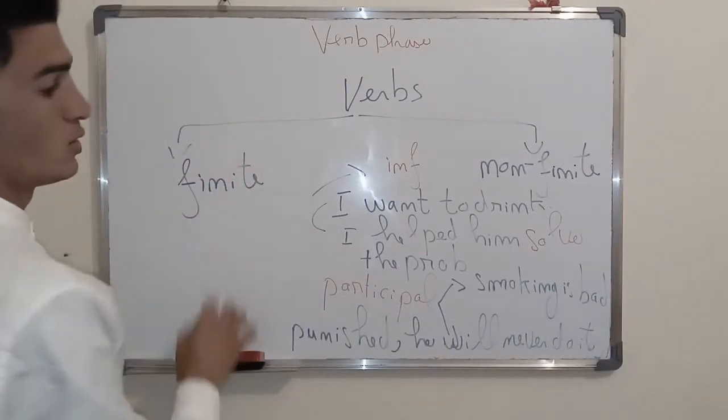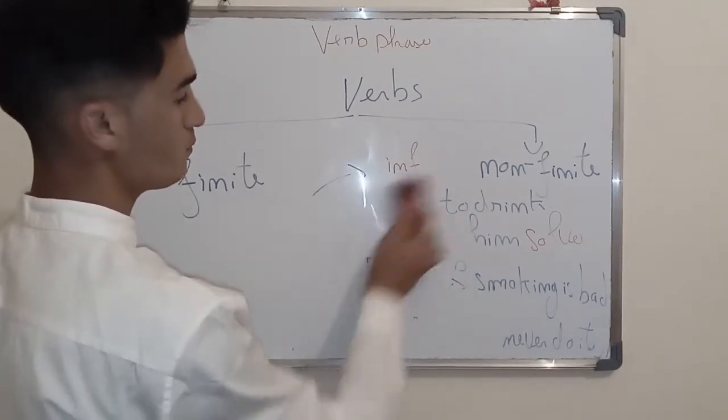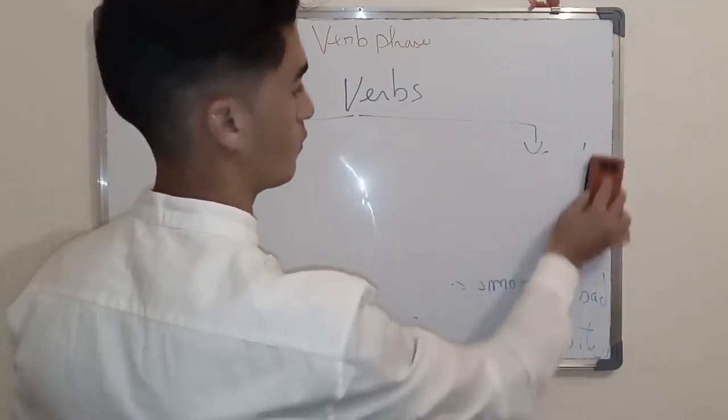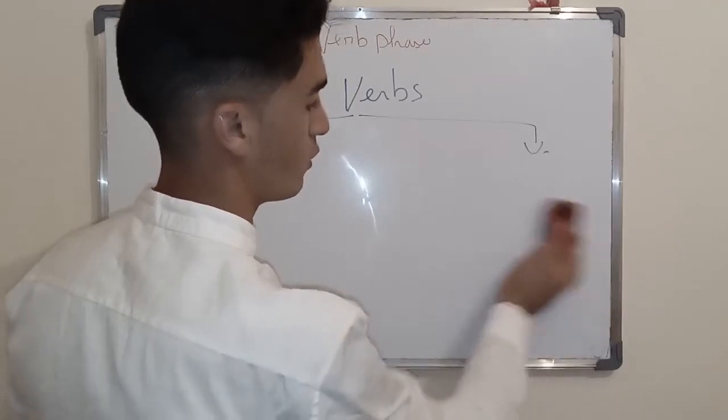So here we come to finite. What do we mean by finite verbs?